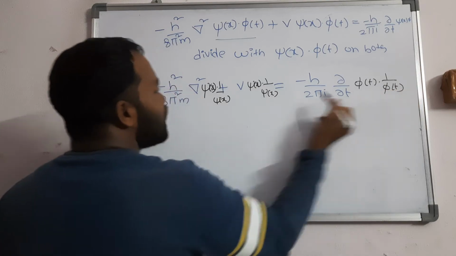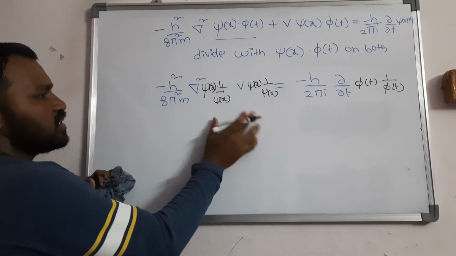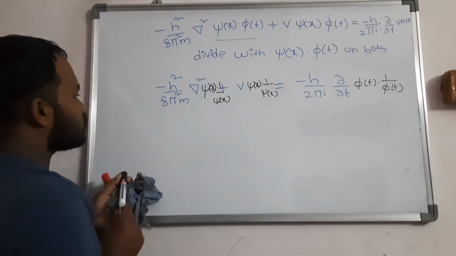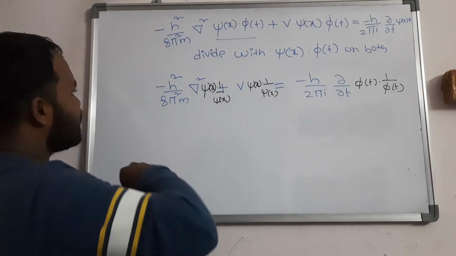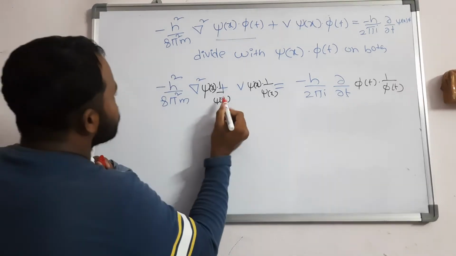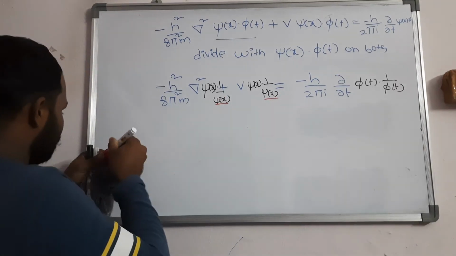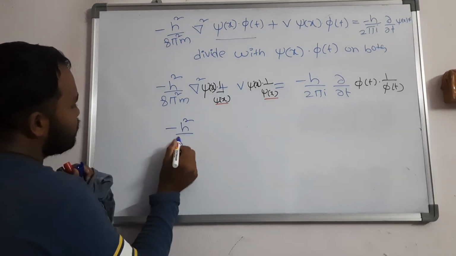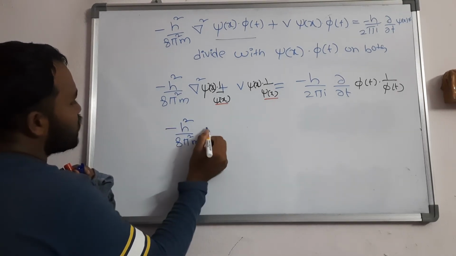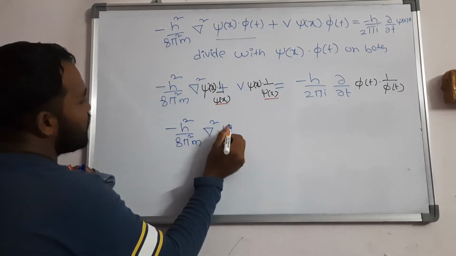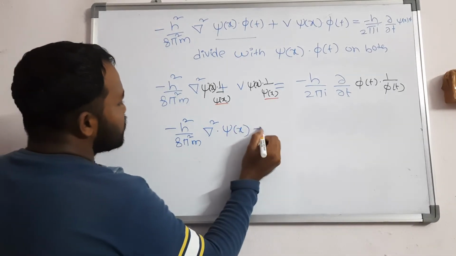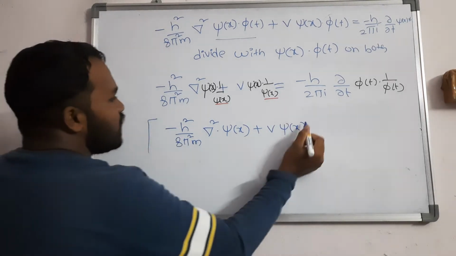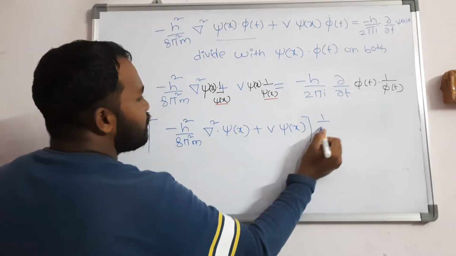So the value does not change. If it gets cancelled, you will get the same value. In the next step, I am going to take 1 by psi of x common. What you will get? You will get minus h square by 8 pi square m into del square into psi of x plus v into psi of x. This complete value I am going to take common, that is 1 by psi of x.